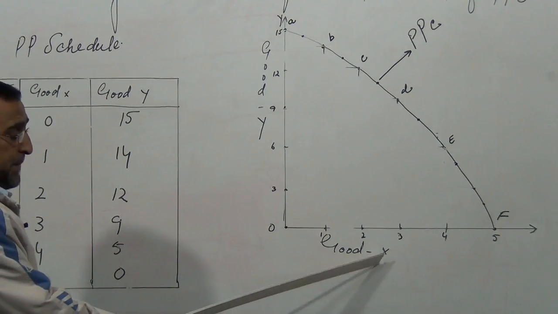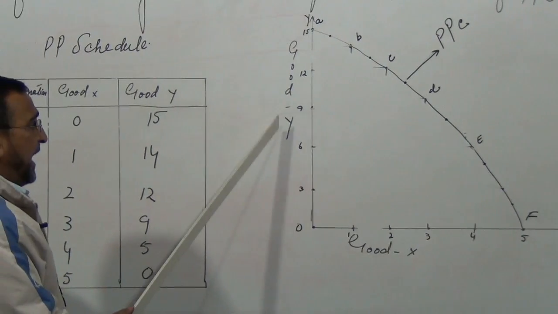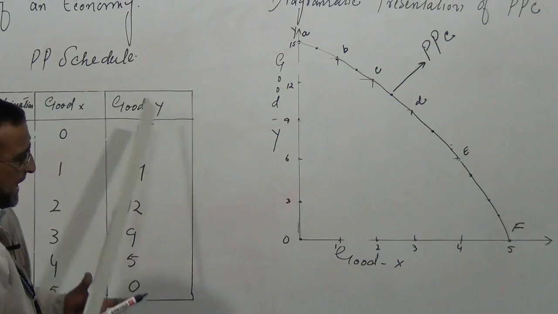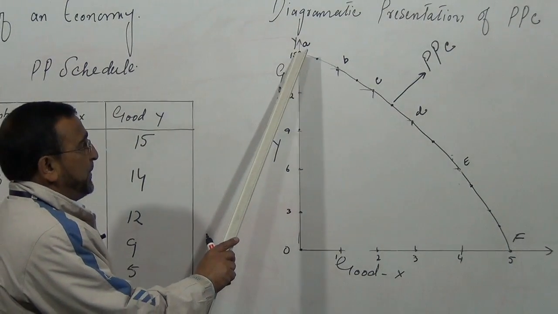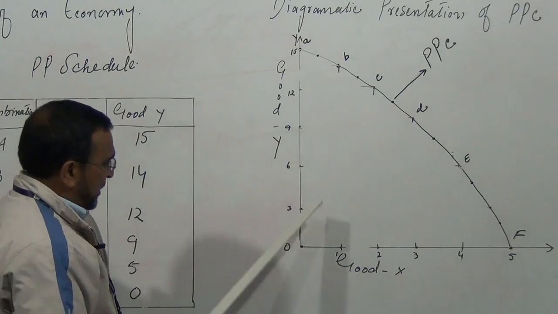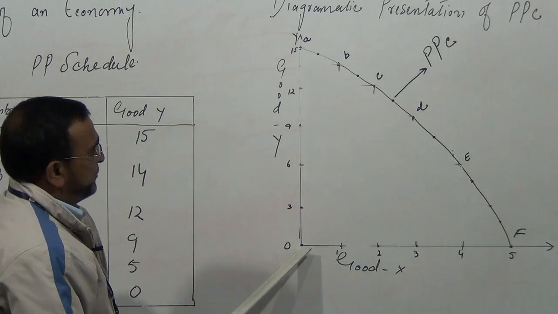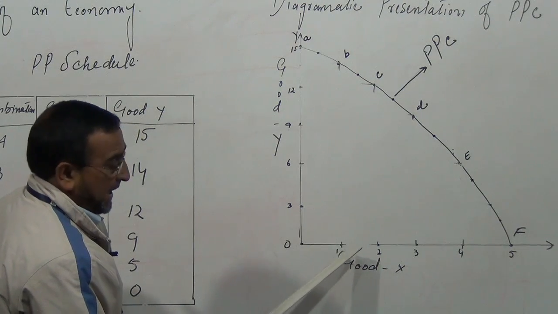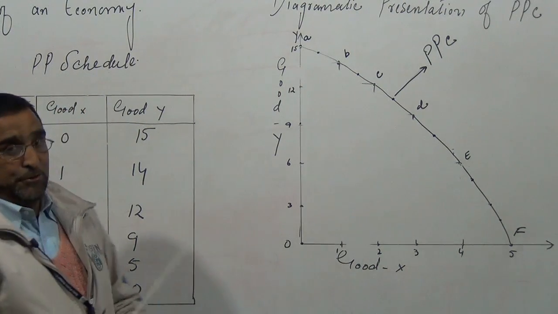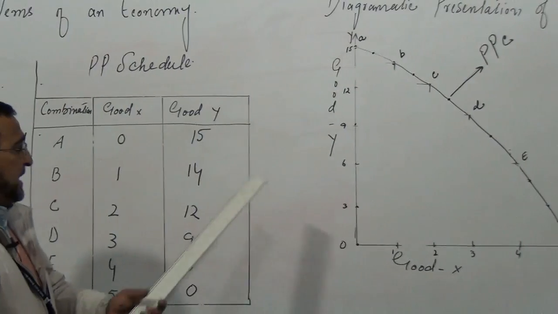If good X is represented by consumer goods and good Y by capital goods, then if you produce 15 of capital goods, you can produce 0 of consumer goods. And once you want to increase consumer goods, you have to reduce capital goods.